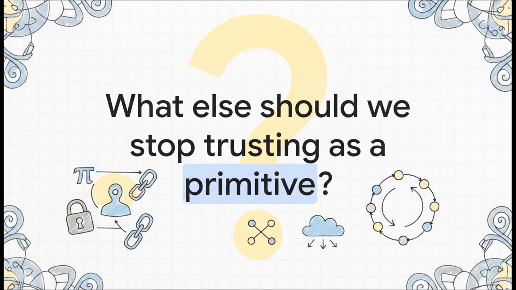To wrap things up, I want to leave you with a pretty provocative thought. If mathematical truths like pi and the golden ratio are no longer stored as authorities, but simply derived as shadows of verified relationships, what else in our digital world should we stop trusting as a primitive? Think about things like identity, ownership, and network consensus. It's a lot to chew on, but I really invite you to profoundly rethink how we validate reality in distributed systems.